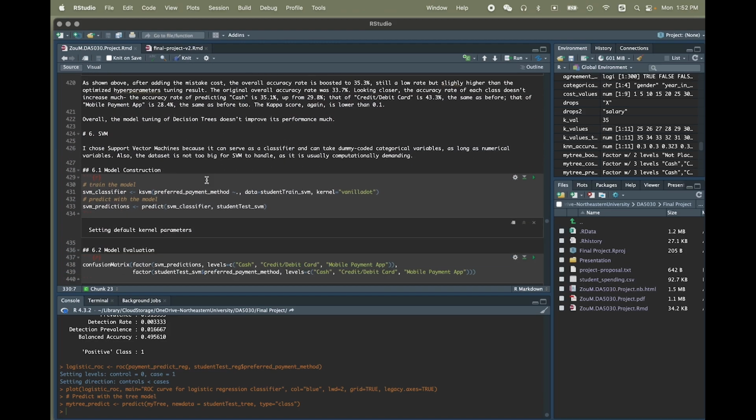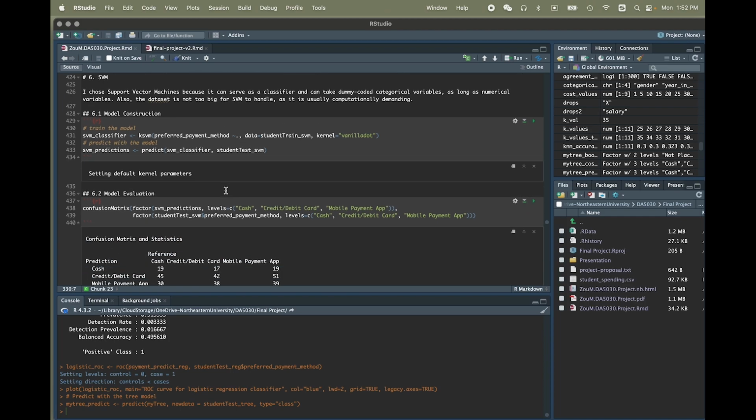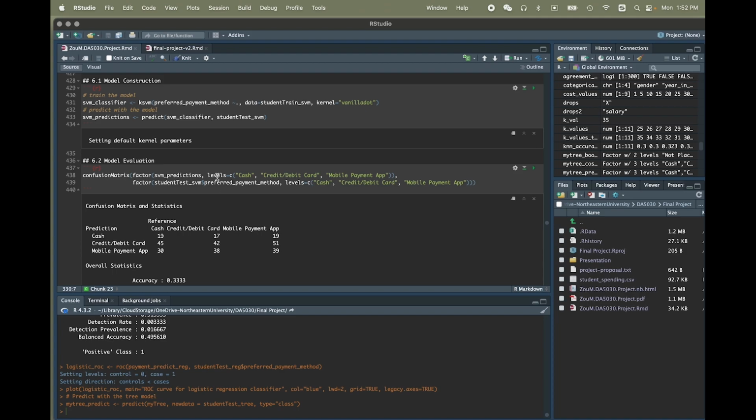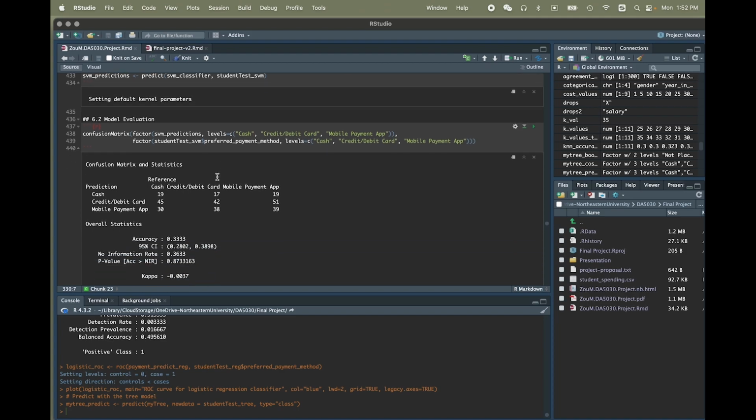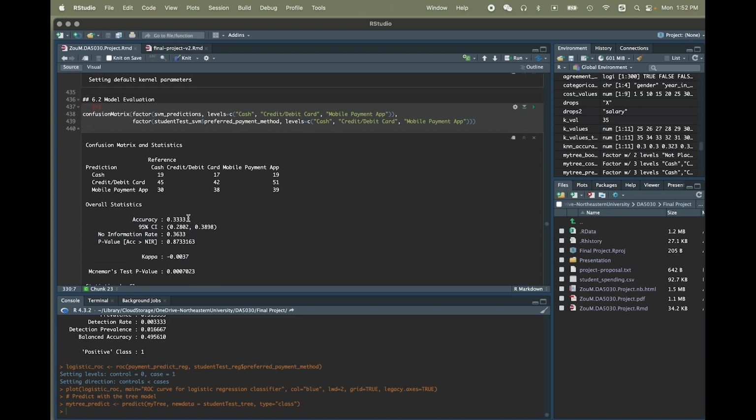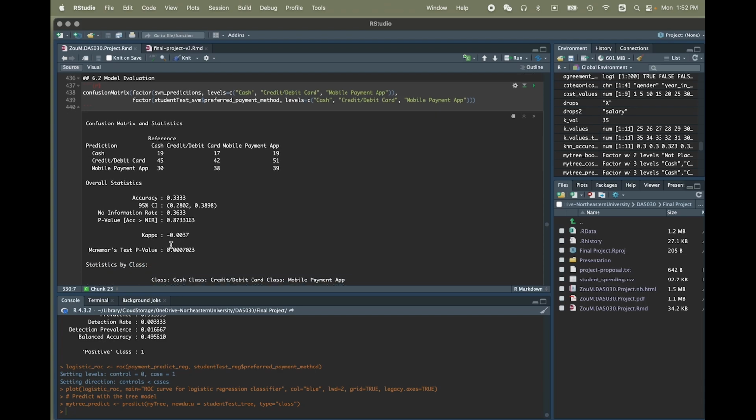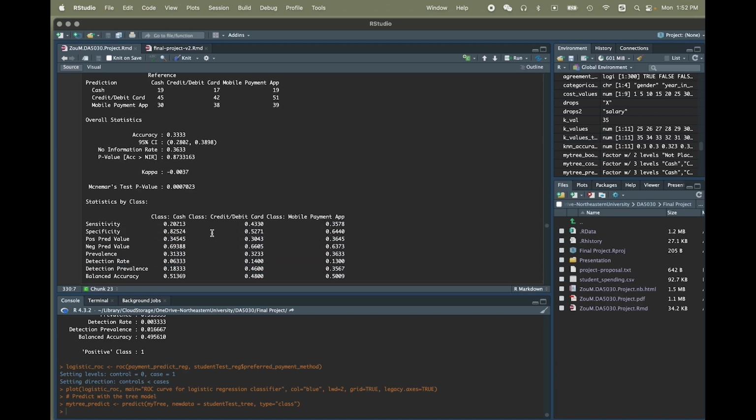So then I moved to the support vector machines. I built up my model here and I tested out the evaluation with the confusion matrix again. So accuracy, not surprisingly, is still 33%, and the kappa score is still negative.